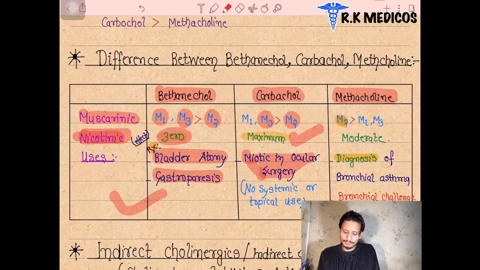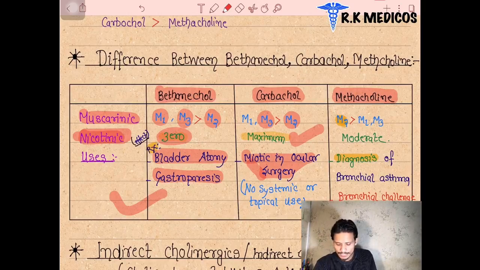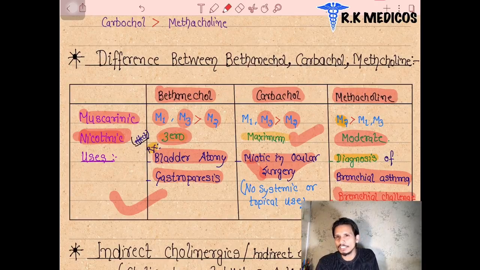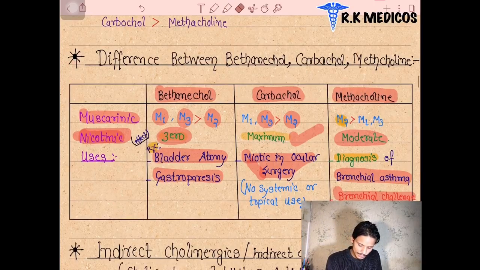Next we can see methacholine. It acts more on M2, and its side effect on nicotinic receptors will be a moderate effect. So this drug can be used in bronchial asthma testing. To test whether a patient has bronchial asthma or not, we use the bronchial challenge test. They act on the M3 receptor. So these are all the differences between bethanechol, carbachol and methacholine. We mainly have to memorize their clinical uses. We are not going into detail on the uses of these drugs, so memorize them from here.